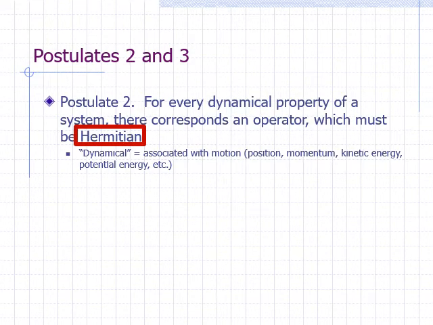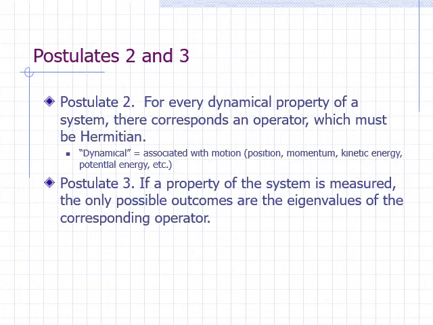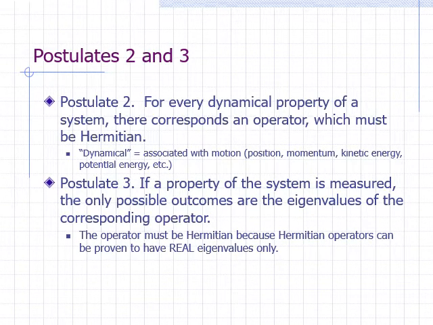The reason is postulate number 3, which states that if a property of a system is measured, the only possible outcomes are the eigenvalues of the corresponding operator. We need the operator to be Hermitian because eigenvalues of Hermitian operators can be mathematically proven to be real numbers. By insisting that the operators are Hermitian, we guarantee that values predicted by quantum mechanics are real numbers.